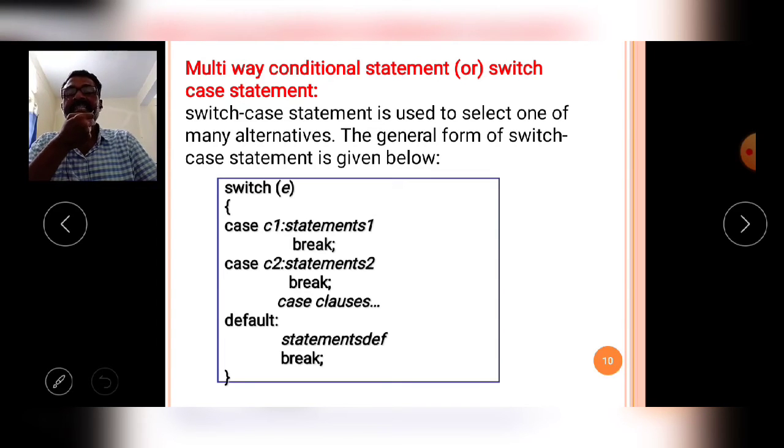Okay, like that. Here in the switch statement also, multiple options are available. From those multiple options the control executes only one option. It executes only one option, depending upon the switch value and case value.